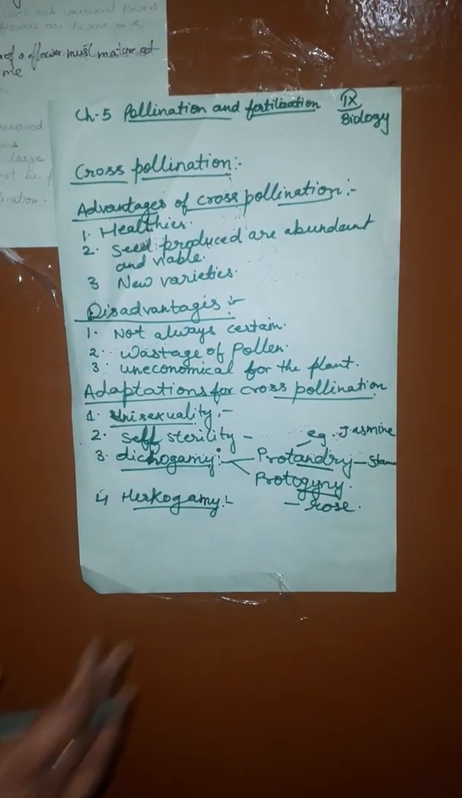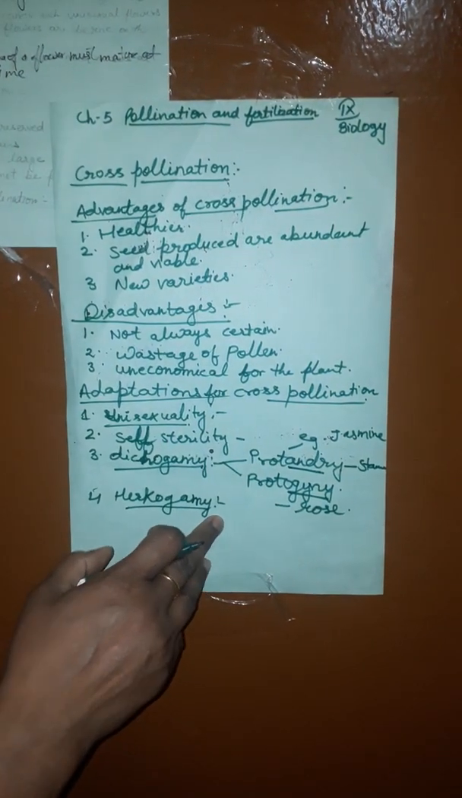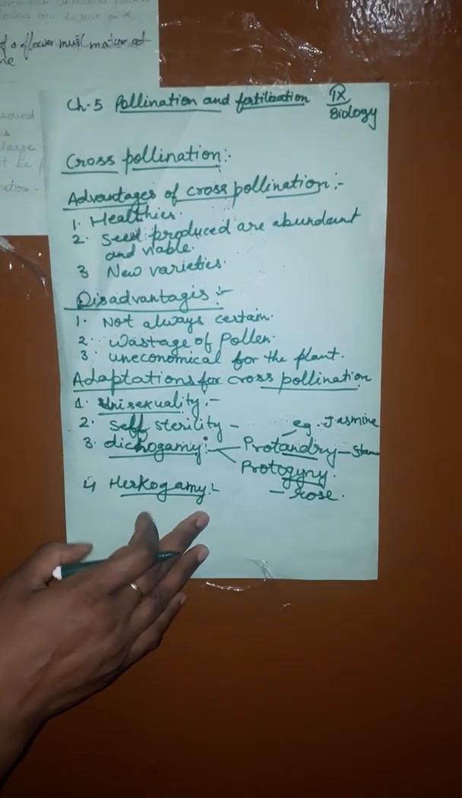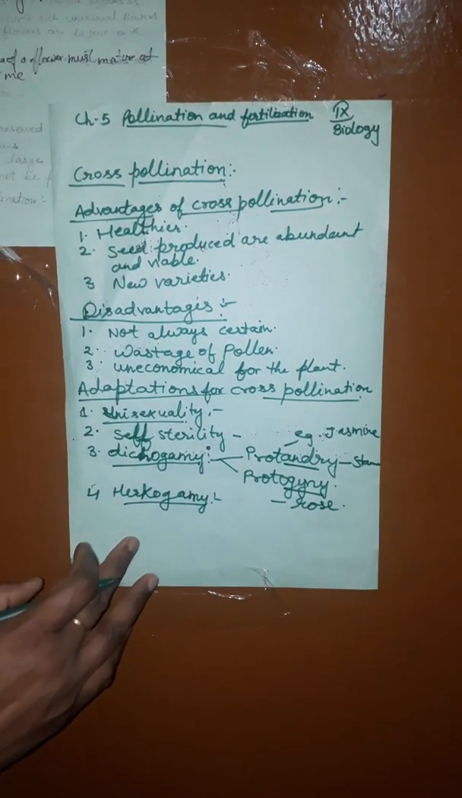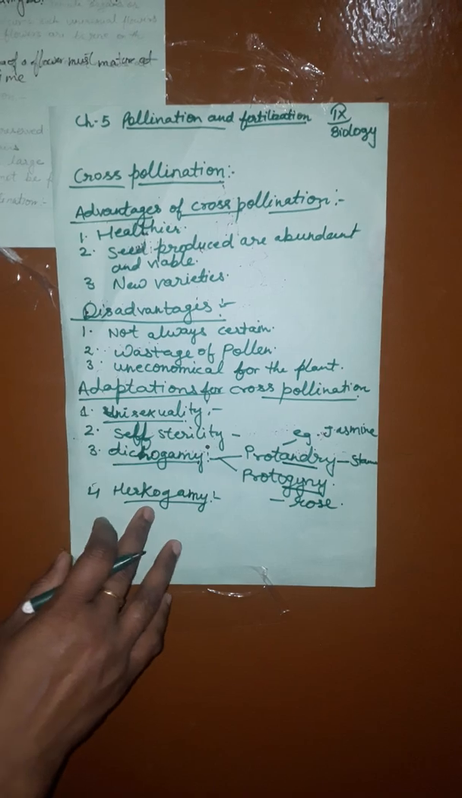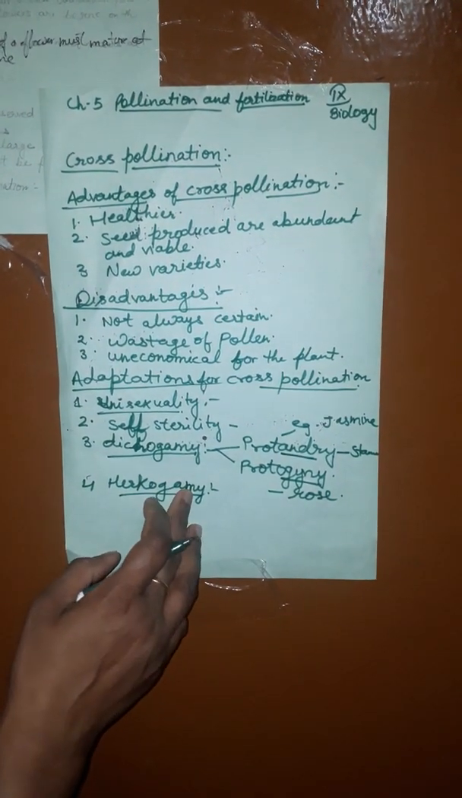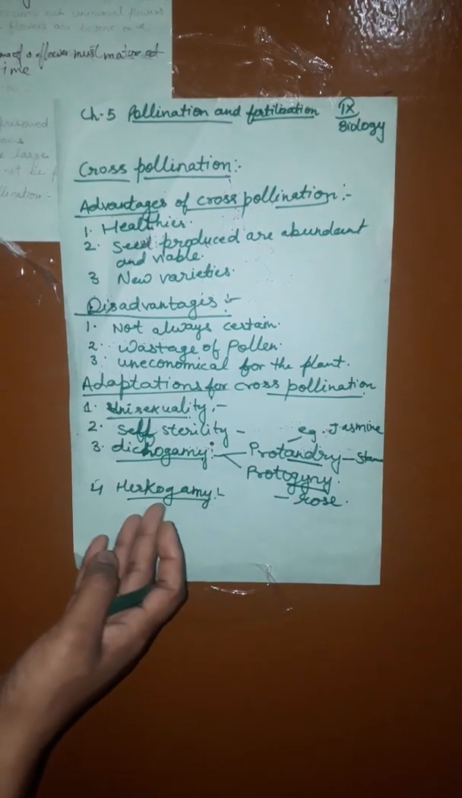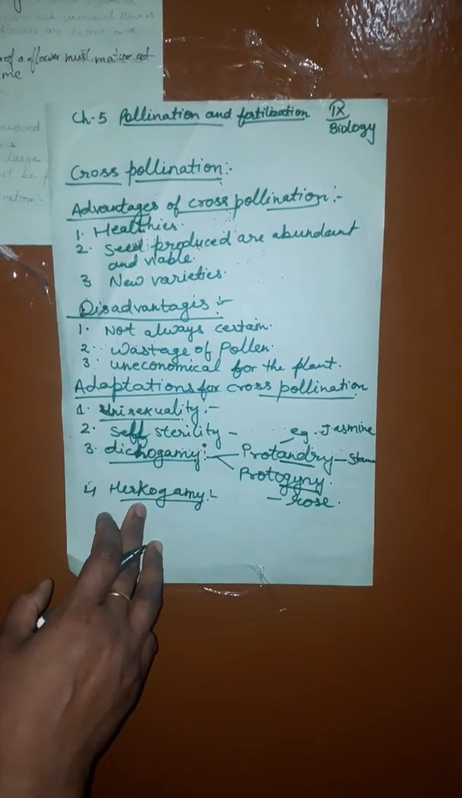What is hercogamy? Stigma and stamen mature at the same time, but some barrier prevents self-fertilization. That is hercogamy. Next is heterostyly.